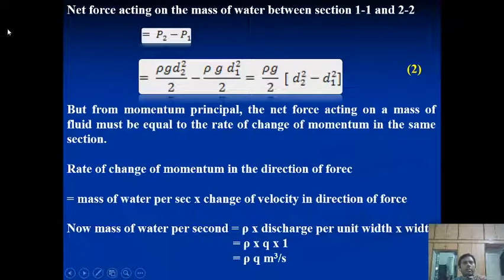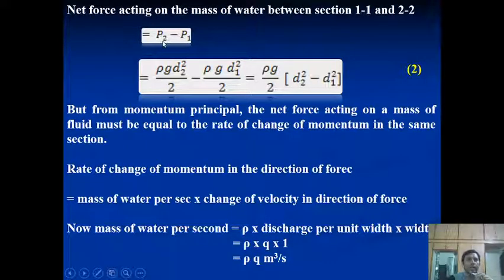Now we will further compare these equations. Obviously, the pressure acting on section 2, at depth 2, is higher than the pressure acting on section 1. So we consider the net force acting on the mass of water.